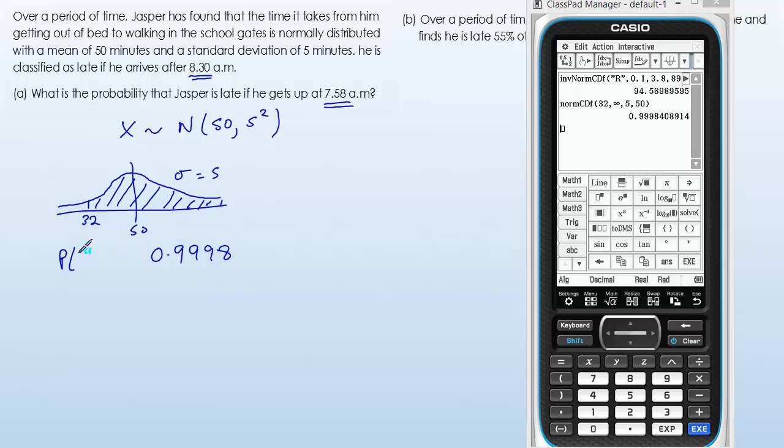So the probability of being late is 0.9998, correct to 4 decimal places. So it's pretty likely that he's going to be late if he gets up at 7:58.